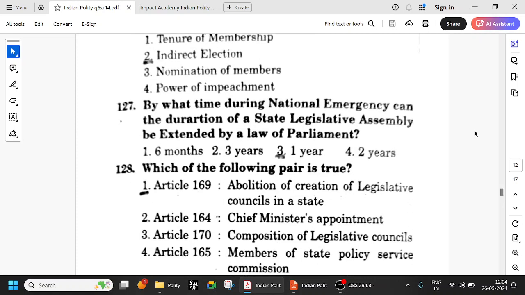So by what time during national emergency can the duration of the state legislative assembly be extended by law of parliament? For 1 year only. So after 1 year, you can extend any number of times. Okay, but it has to be taken by the state legislative assembly. Duration of the state legislative assembly can be extended by the parliament for 1 year during the national emergency, not 2 years, not 3 or anything, for 1 year.